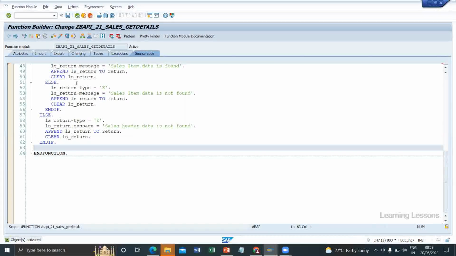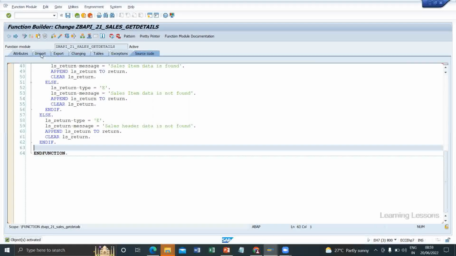BAPIs always run in the application layer. Front end is not considered. It is always running in the background. Application layer means it is background, so it will not work with any front end code. If someone asks you to write that kind of code, you should not. If you use it, it will throw errors. It is not preferred to use those kinds of function modules. You need to check what kind of function module it is.